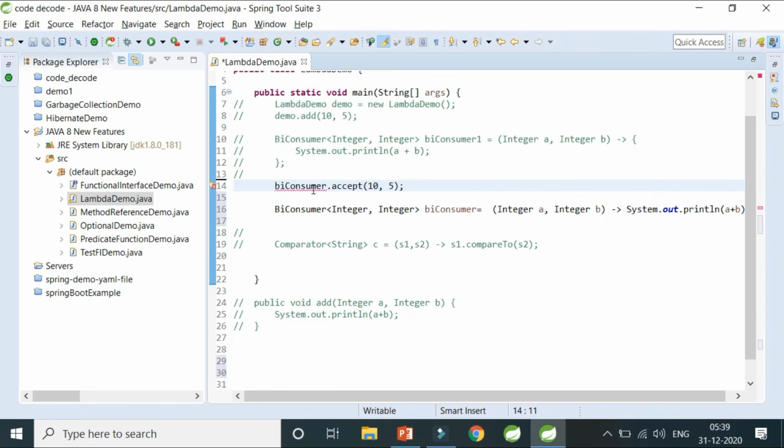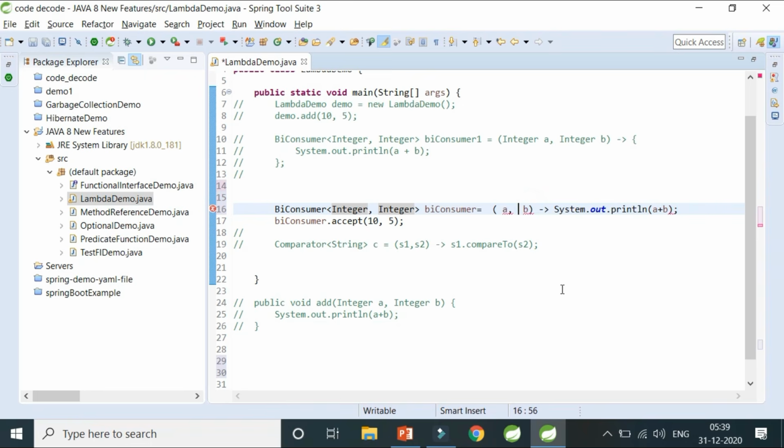I'm going to delete this for you. Now BiConsumer has 2 input type parameters, integers. So that is why Integer and Integer are by default known to the compiler. It is known that it is going to accept 2 integers. So by default A and B will be of type Integer only. So you can remove these also. This is how you are reducing your code base and lines of code day by day. So this is my simple lambda expression.